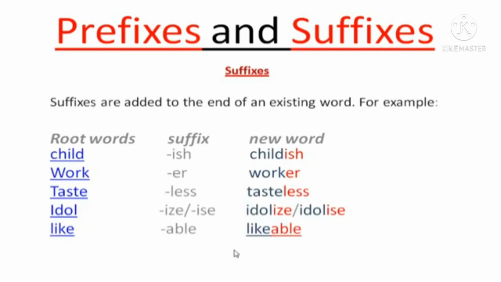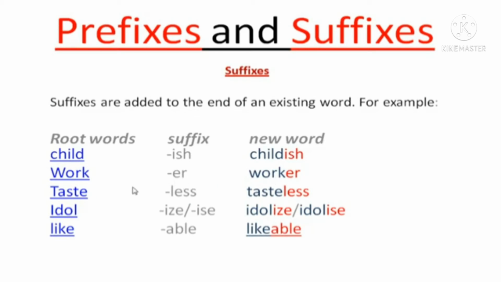Now let's move on to suffix. Suffixes are added to the end of the existing word. For example, if the root word is child, when we add ish to it, the new word that is formed is childish. If the root word is work and er is added to it, it becomes worker. If the root word is taste and less is added to it, the new word that is formed is tasteless.